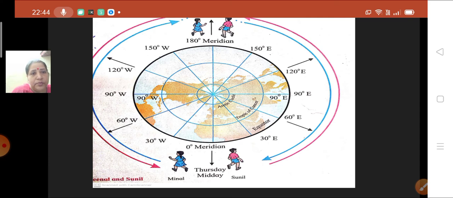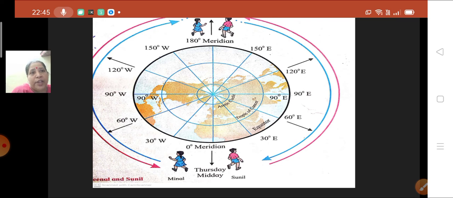Thursday. Again Meenal is traveling from 120-degree west to 150-degree west. Again 30 longitudes are coming in the middle, so a 2 hours difference is there. What was the timing at 120-degree west, children? Yes, correct, it was 4 a.m. So at 150-degree west, what will be the timing? 4, 3, 2. It will be 2 a.m. Thursday.